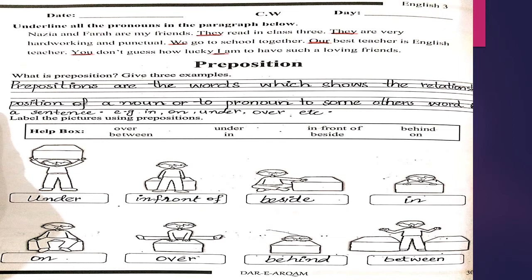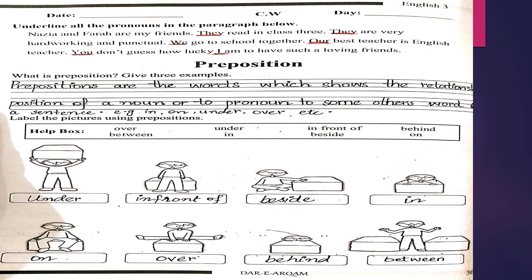Next is preposition. What is preposition? Give 3 examples. Answer: Prepositions are the words which show the relationship and position of a noun or pronoun to some other words in a sentence, e.g., in, on, under, over.